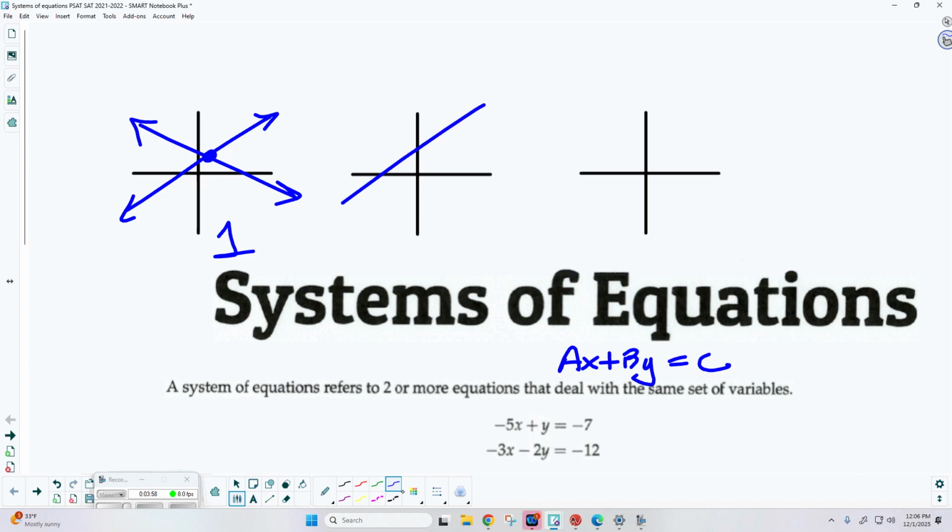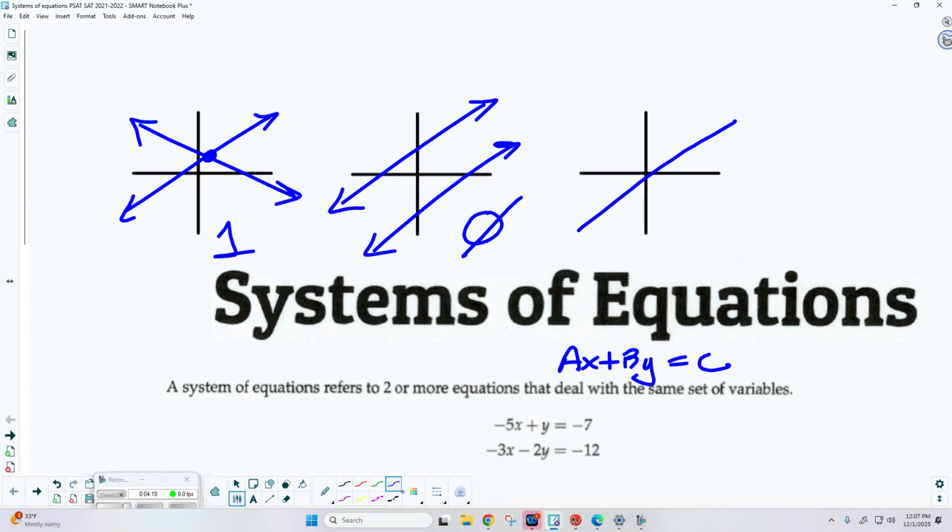They're parallel. Now, if the solution depends on ordered pairs that they share, what kind of solution would a parallel system have? No solution. Okay, it's very possible we might not be able to find an answer. And there's one other way they can interact. They can be the exact same line.